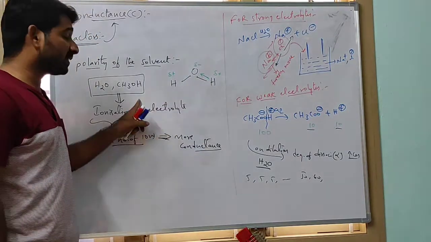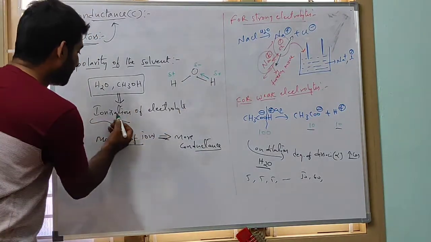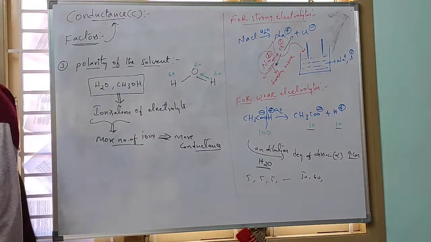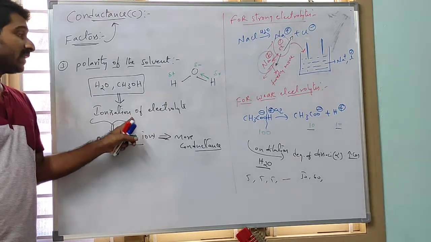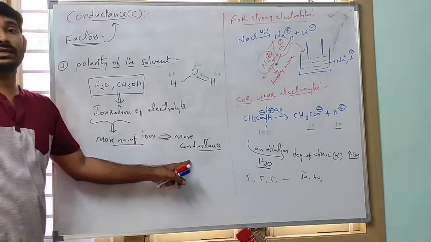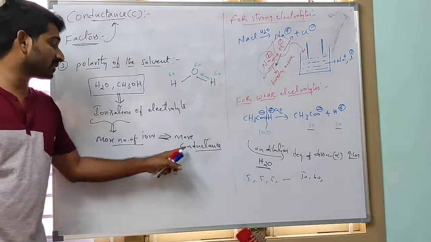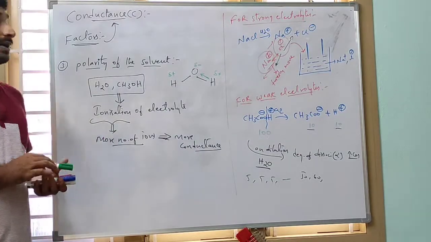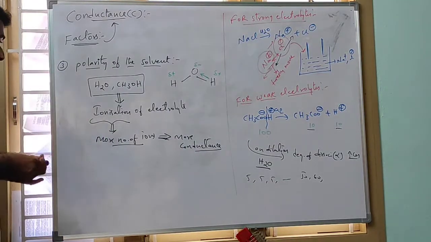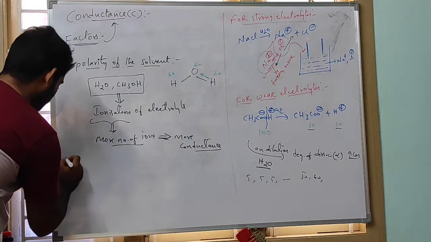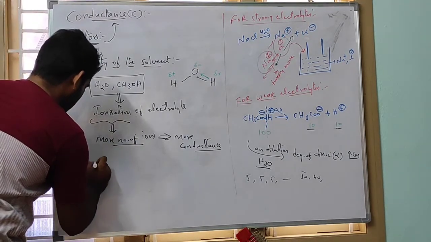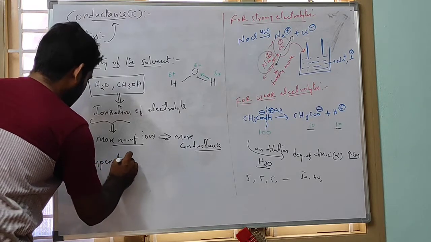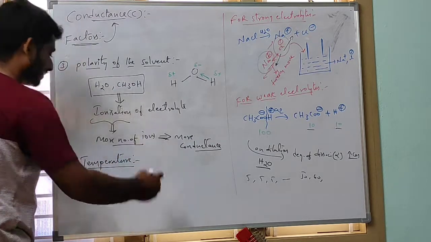These types of solvents increase the ionization of the electrolyte. If you take any weak electrolyte, it is completely dissociated. Dissociation means more ions, therefore more conductance. Okay, this is about the third point. Next, the fourth point, temperature.